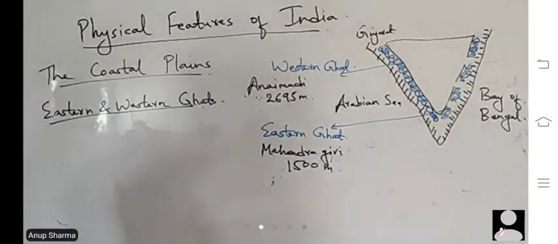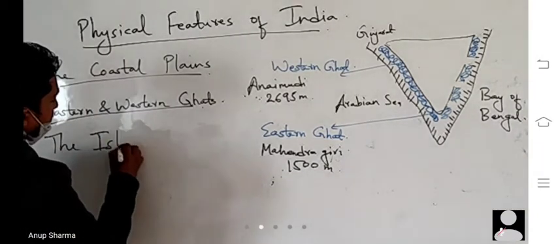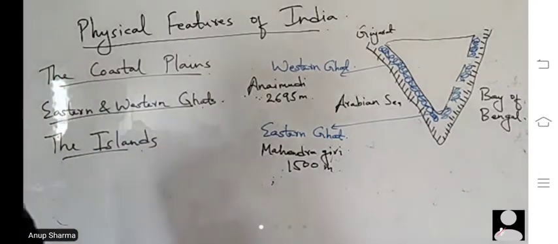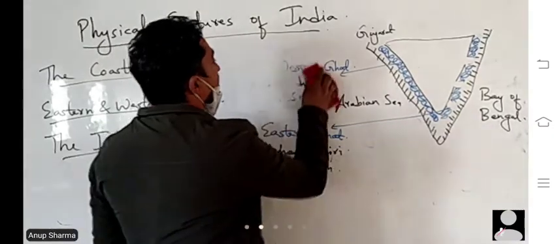Now this was all about the Western Ghats. Now let's talk about the islands. It is called islands. So what are islands?